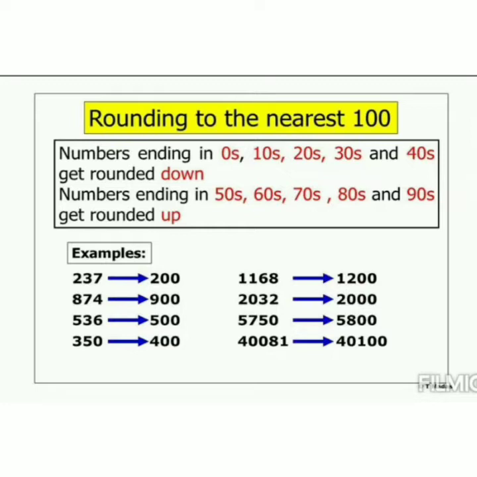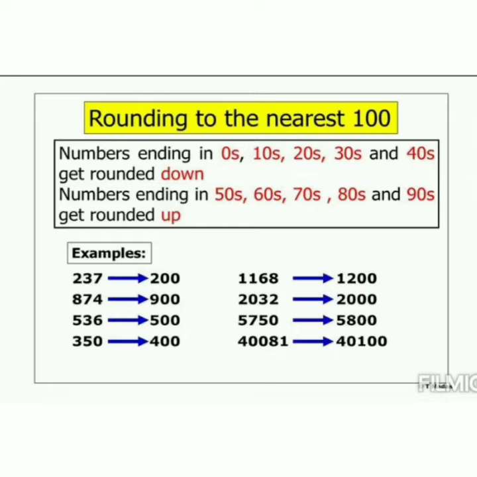For example, 237. 37, the last two digits, is below 50. So we have to make it the previous 100. It is 200. 874. 74 is above 50. It means we have to make it the next 100.